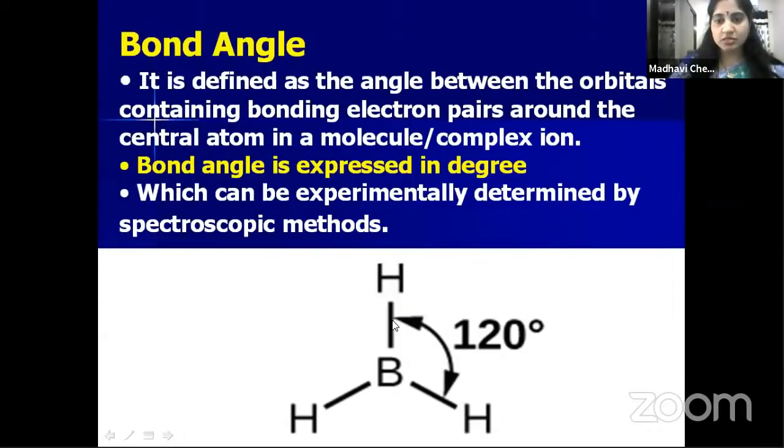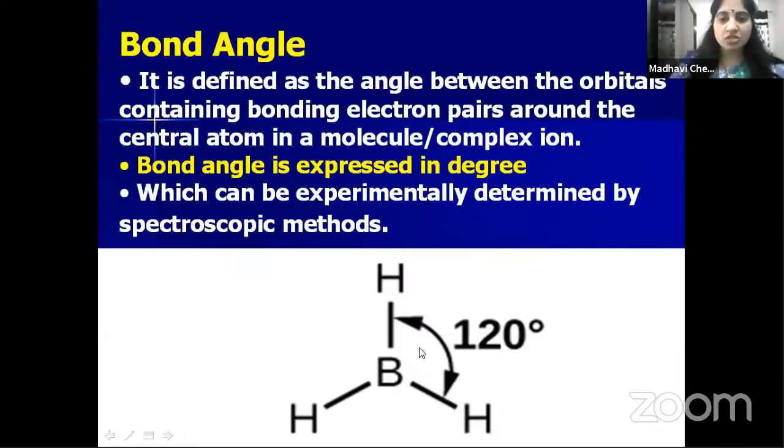So these orbitals are having a bond pair of electrons. So this is one bond and this is one bond, and these bonds are formed due to the overlapping of orbitals. The angle between these two orbitals which are having bond pair of electrons is called a bond angle. In case of BH3, bond angle is 120 degrees. So we express the bond angle in degrees.